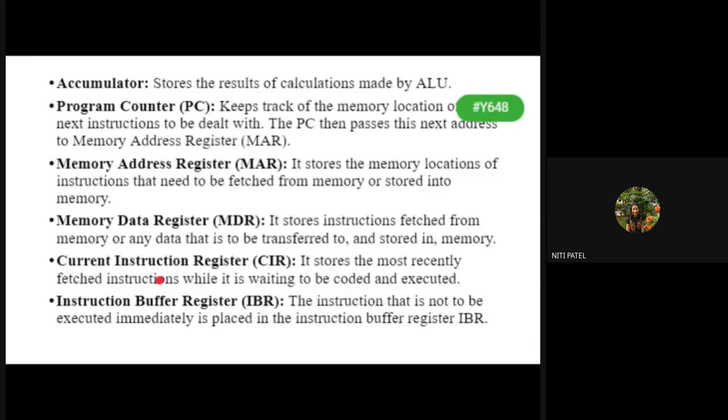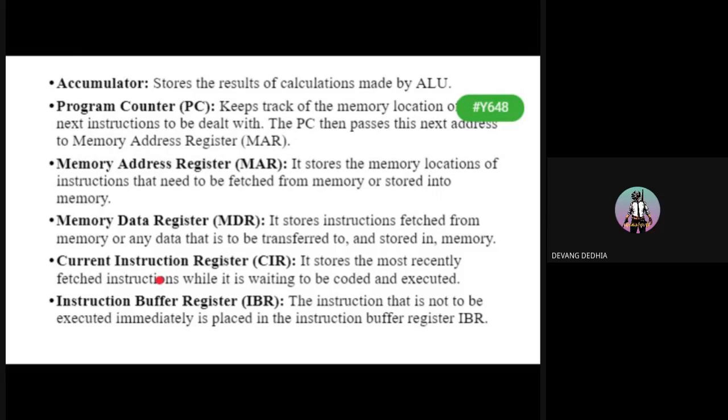तो करंट इंस्ट्रक्शन रजिस्टर क्या बोलता है? A is equal to 2, which means what? I have executed only first line up till now. When I execute B is equal to 3, which instruction will get stored in the current instruction register? A is equal to 2 and B is equal to 3. So what will I understand as a processor? That A is equal to 2 is executed, B is equal to 3 is also executed. So what is current instruction register? जो भी execute हो चुके हैं recently will be stored inside the current instruction register. Is this clear up till here?